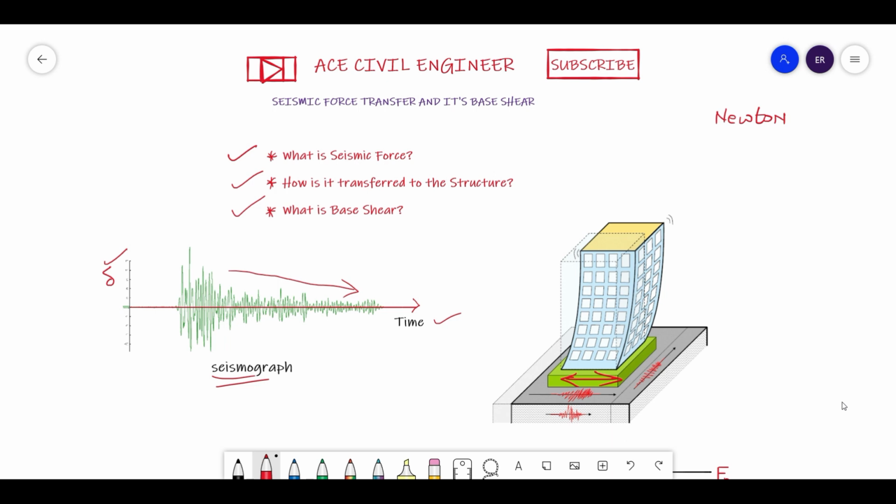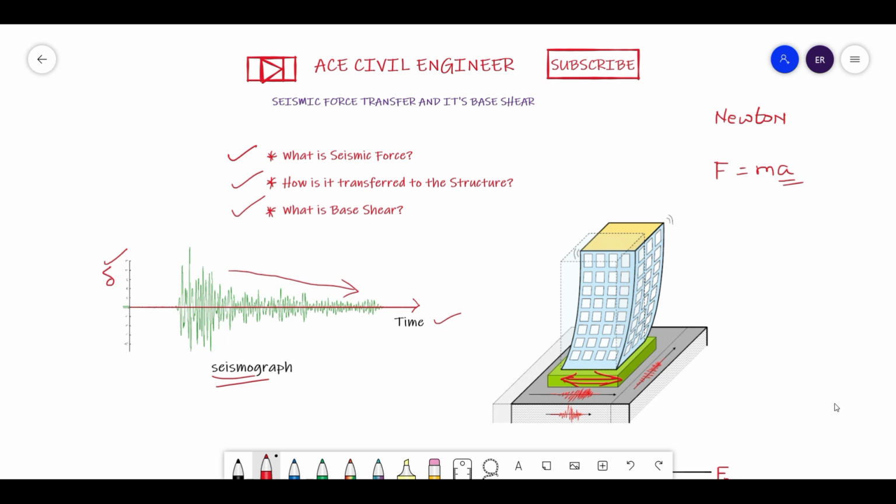The first law of Newton says that any object which is at rest stays at rest, and any object which is in motion will always tend to be in motion in a straight line until and unless some external force acts. Here, the external force is the seismic force caused through the seismic waves at the bottom of the structure. This motion leads to the generation of force. That force is explained by Newton's second law, F equals m into a: any force acting on an object is equal to the mass of that object times its acceleration.